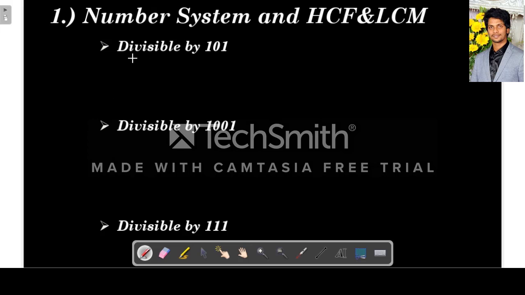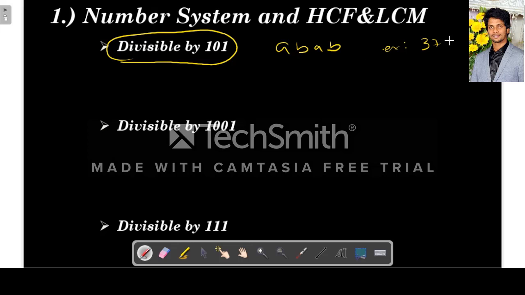Next, these things you have to remember. These are very important. Divisible by 101. A number in the form AB AB, for example 3737, is divisible by 101 for sure. Take one more number, 2323. It is in the form of AB AB, where the digits are repeating, right? So this is divisible by 101.